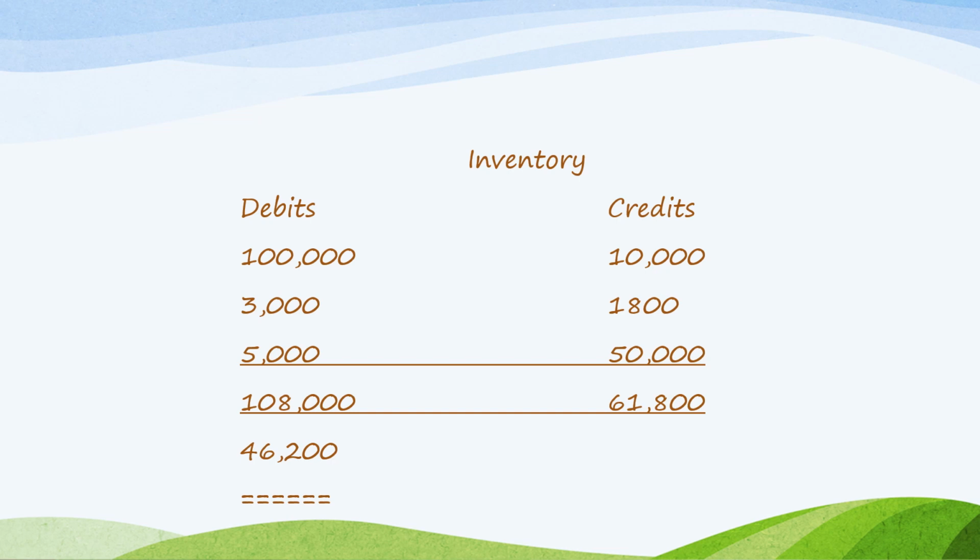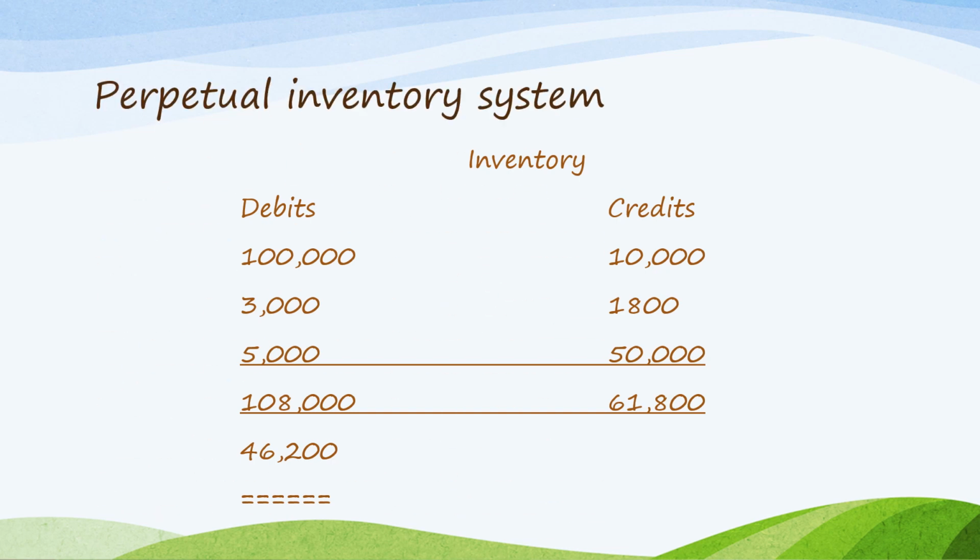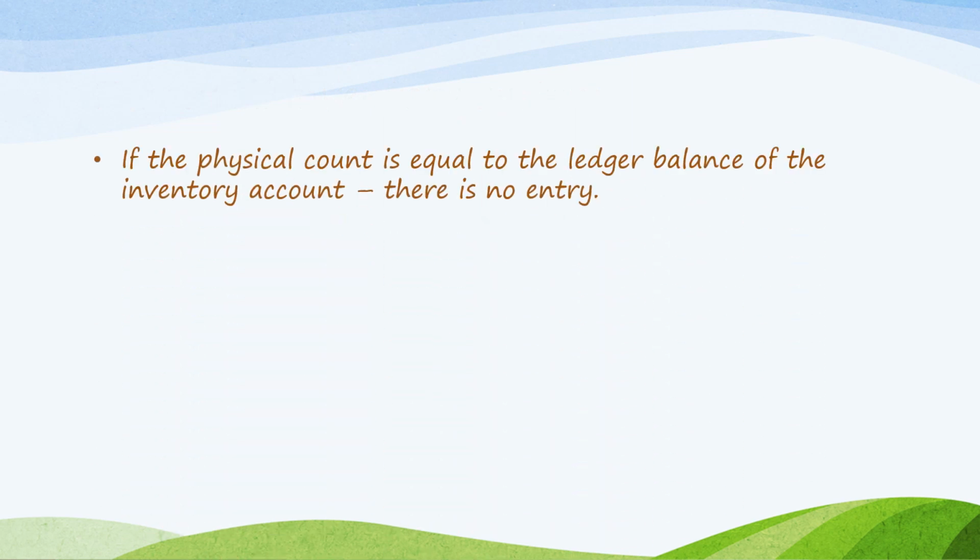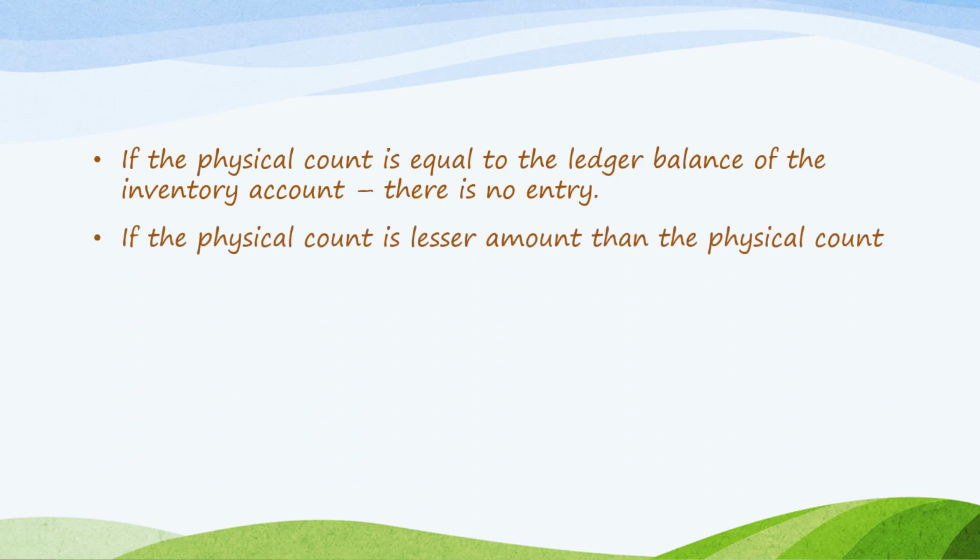Debits are 100,000, 3,000, 5,000, and the credits are 10,000, 1,800, and 50,000. Please take note these debits and credits come from our entries. Total debits 108,000, total credits 61,800. So the debit balance of our inventory is 46,200. Therefore, if the physical count is equal to the ledger balance of the inventory account under the perpetual inventory system, there will be no entry.